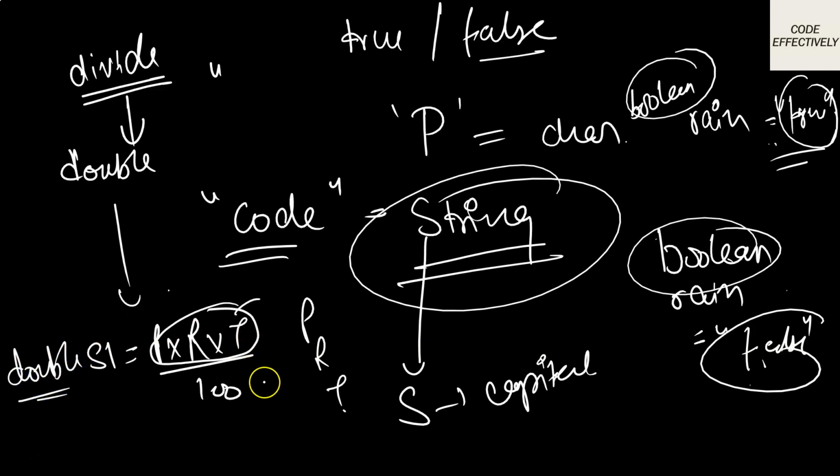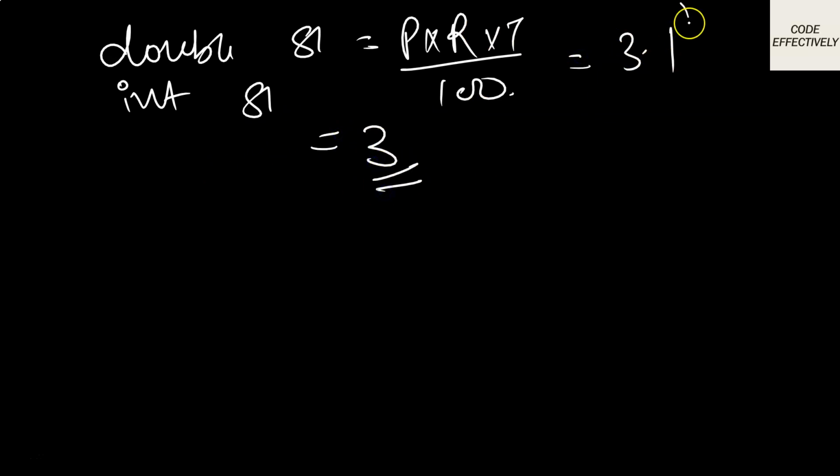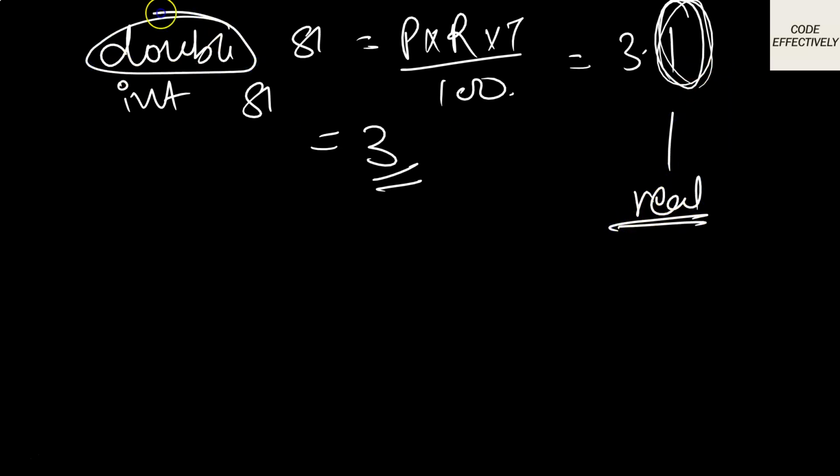If you will not keep this value in the double, what will happen is, let's say our double SI is equal to p into r into t. Okay, and had you not taken double and you take int SI, let's say the result comes out to be 3.1. Now if you take int SI, the output will be only 3. You lost this decimal value. Sometimes in the mathematical, real world, these decimal values play a very important role, so you can't lose them. So therefore it's better to go for the double.